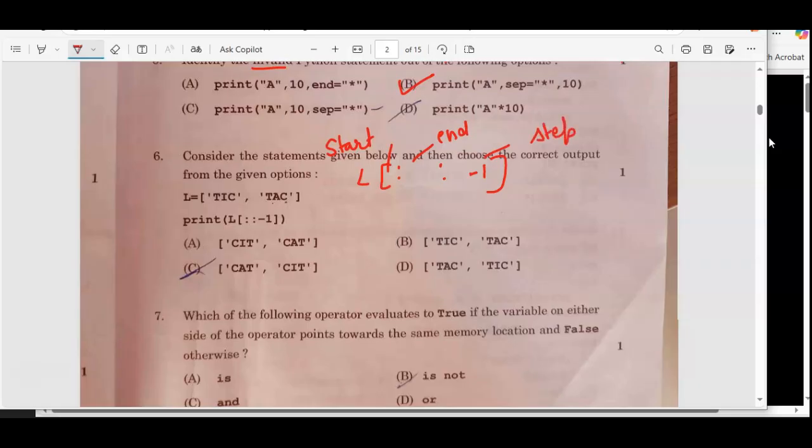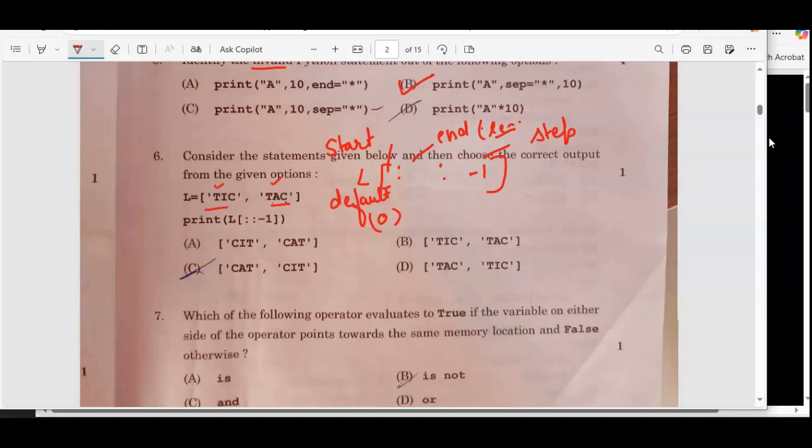No start value is given, so it will work with the default, and no stop value is given, so that also works with the default. The default start value is 0 and the default stop is the length of the sequence. The step value -1 means it is moving in the reverse direction, so the values come in reverse order.